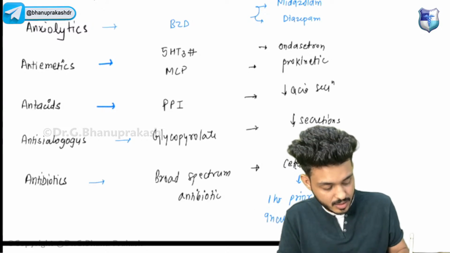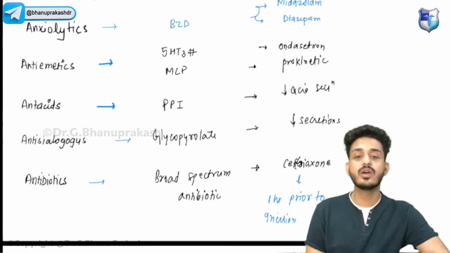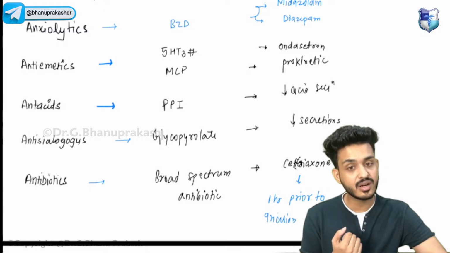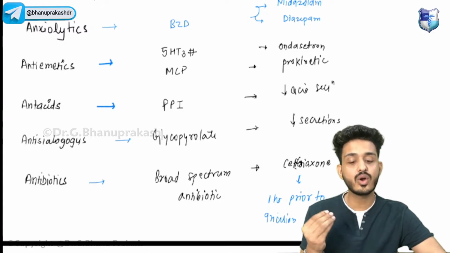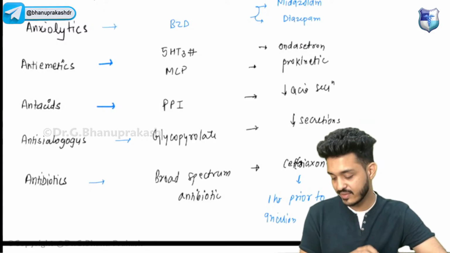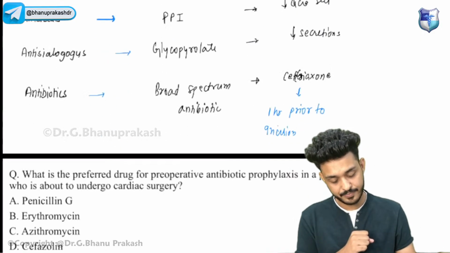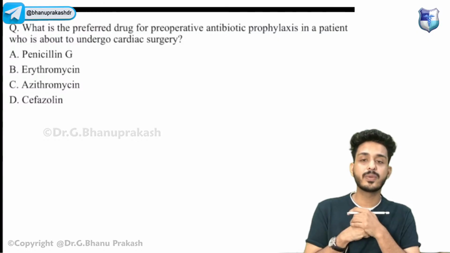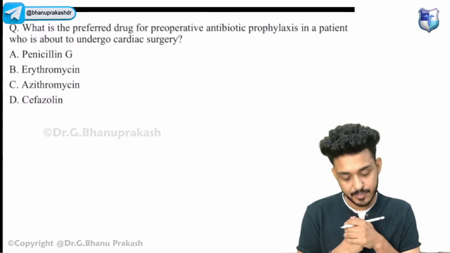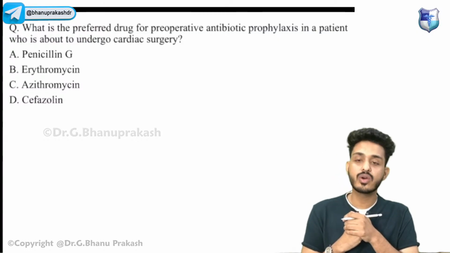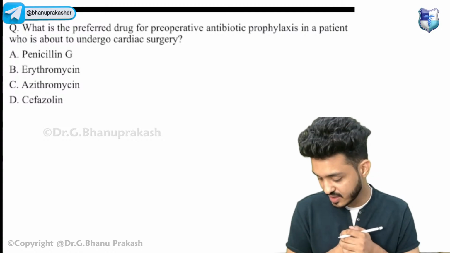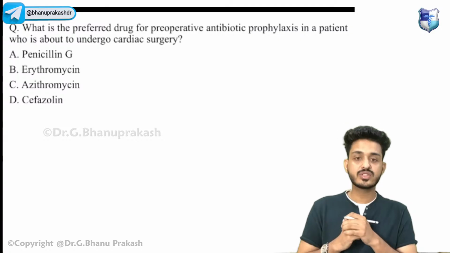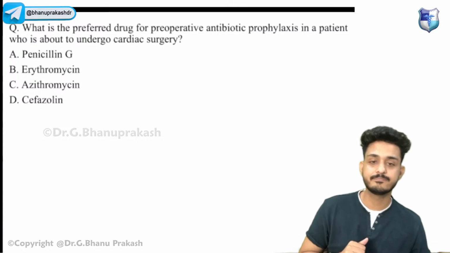Why are we giving this drug early? Because during surgery we are using other drugs also, so those other drugs will not react with our drug. That is why we are giving these antibiotics before, right? Second thing, try to answer this question. What is the preferred drug for pre-operative antibiotic prophylaxis in a patient who is about to undergo cardiac surgery? So what is the drug that you want to use, guys? Try to answer.